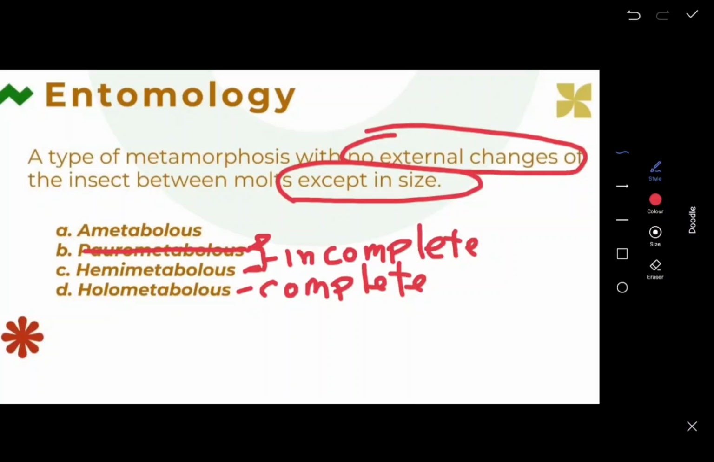And when we say ametabolous, this is a type of metamorphosis in which no changes will occur, or let's say no metamorphosis at all. Okay, so the answer is letter A. So there's a difference between these four types of metamorphosis.